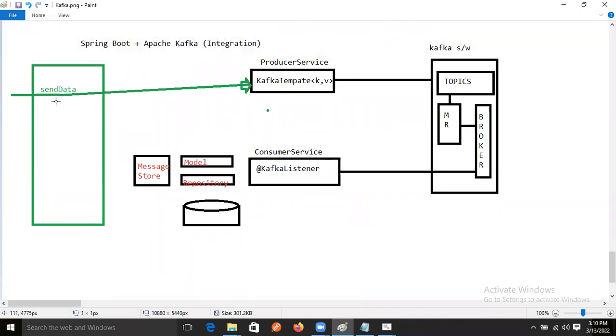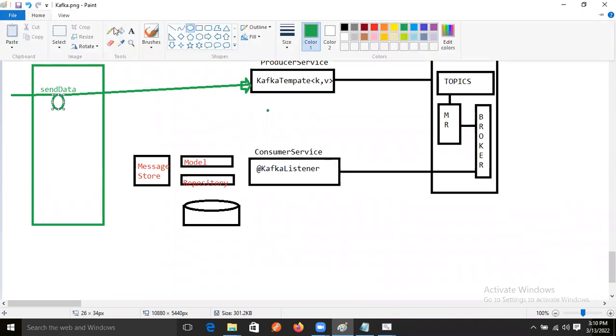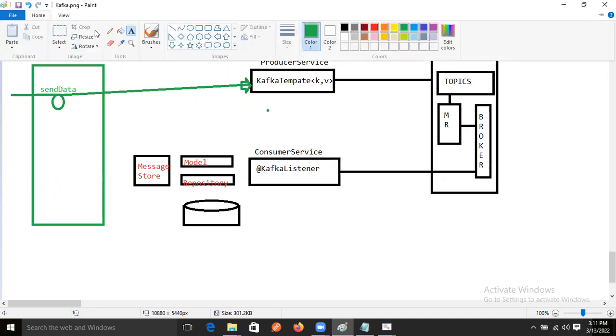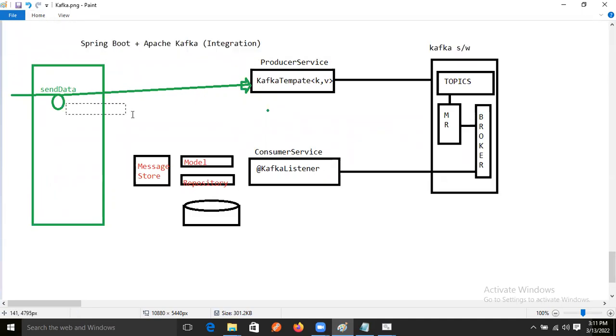Yes, we are getting the JSON data, right? What will we do now? After that, here we are getting the JSON data, so then here only we will convert this JSON data into an object format, right? Then we will write the converter logic.